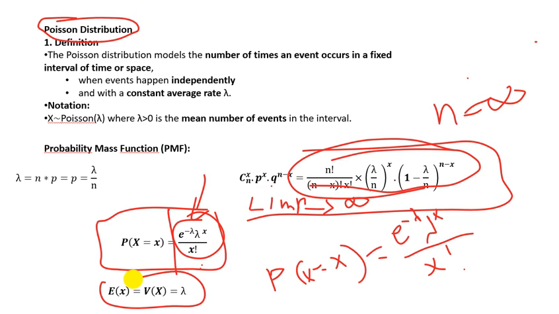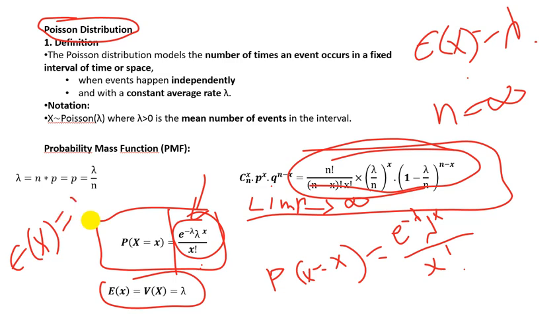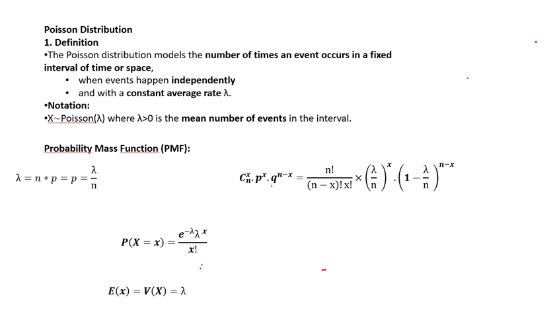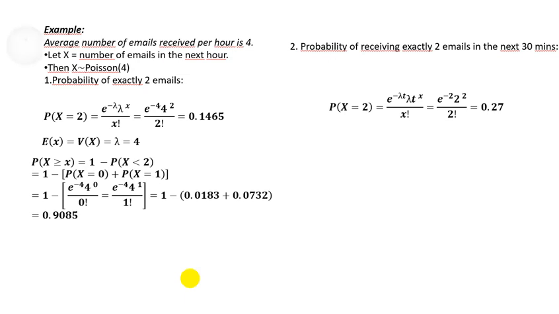Now for the expected value and the variance. The expected value is actually the average, which is lambda, and in Poisson distribution the expected value equals the variance as well. So lambda is the expected value, and it is also the variance. Now let's solve an exercise to make it clearer. Let's apply what we have learned here. So this is our exercise.